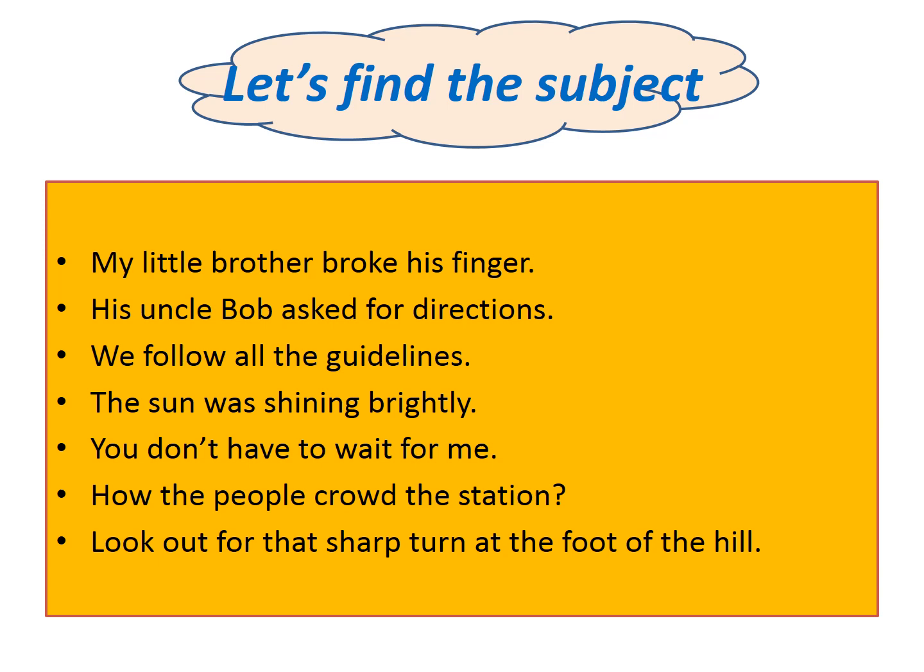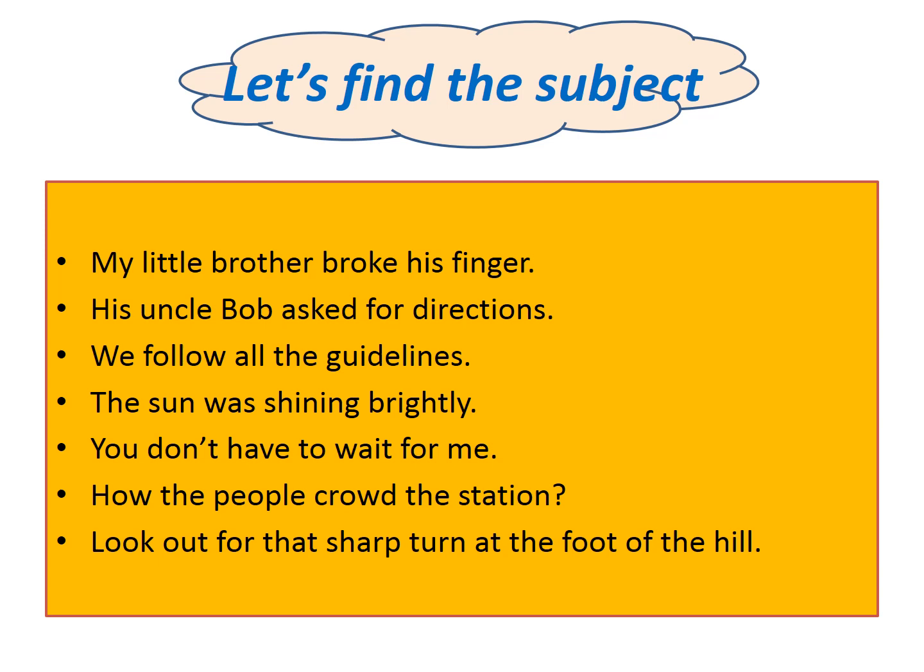Look out for that sharp turn at the foot of the hill. Now among these sentences, see the second last one. How the people crowd the station. It is an interrogative sentence and you may find it a little difficult.